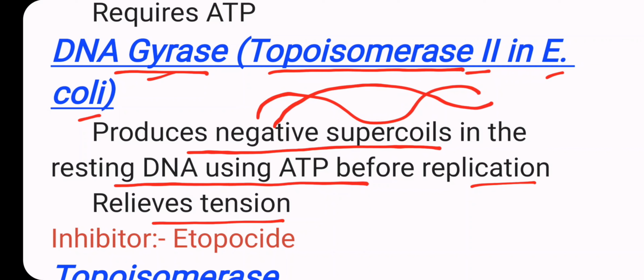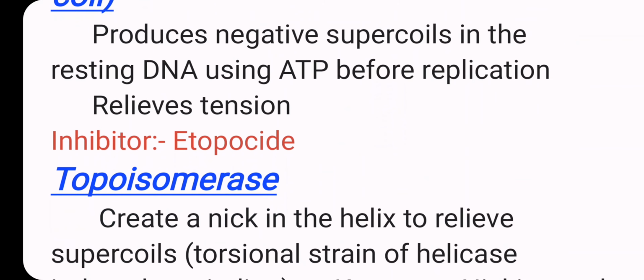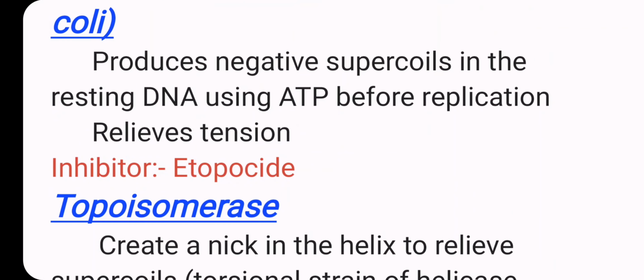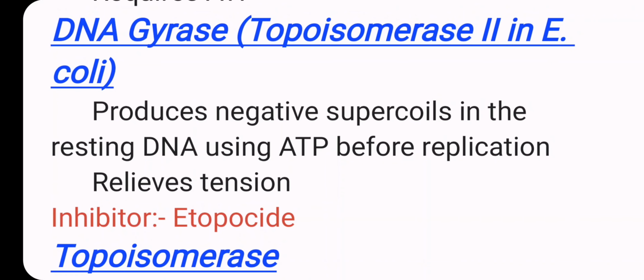Here, tension occurs in both strands like that. This tension in the supercoiling is reduced by DNA gyrase, and this unwinding is done by helicase. Both of them require ATP, and here in the DNA gyrase,